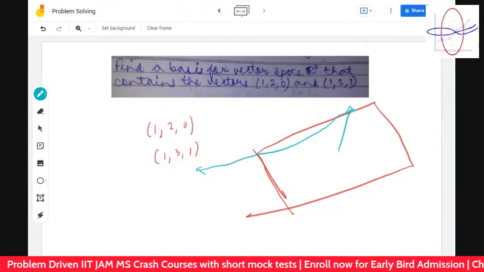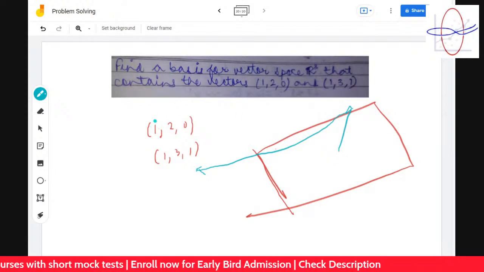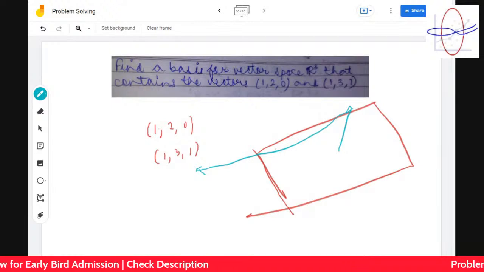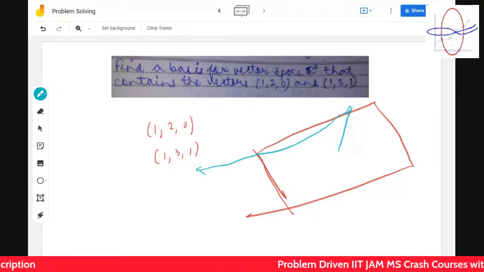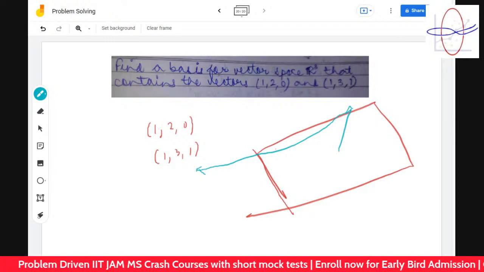Why? Because this will be linearly independent, and this is the maximum linearly independent set that you can have. This is the minimal spanning set and the maximum linearly independent set, which is the basis. So therefore you have a basis over here.